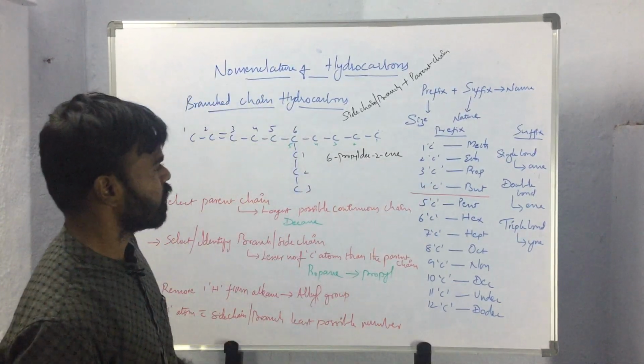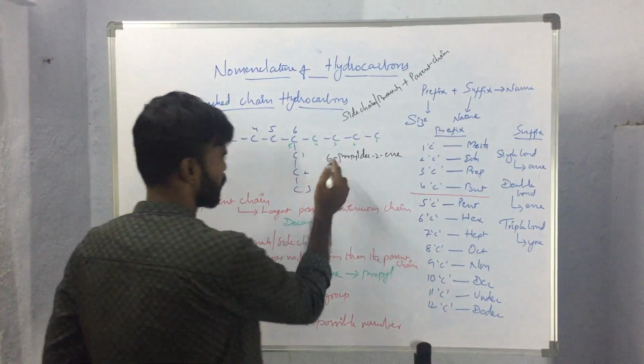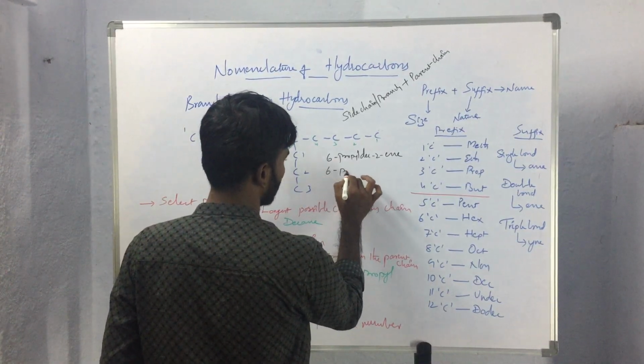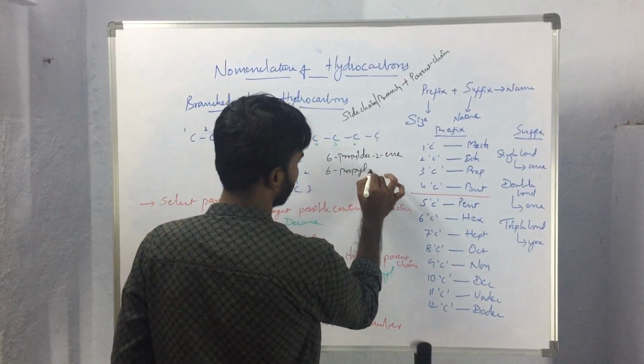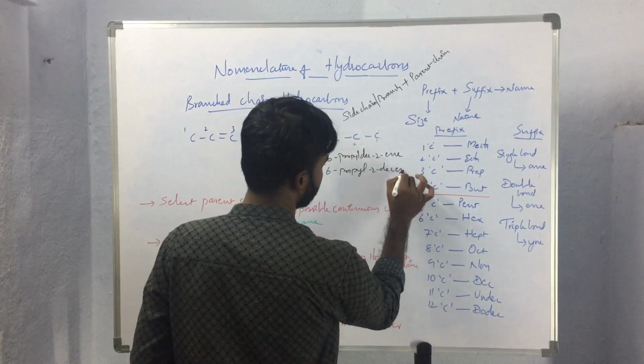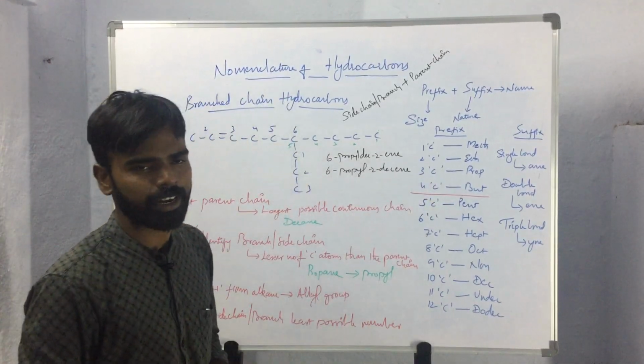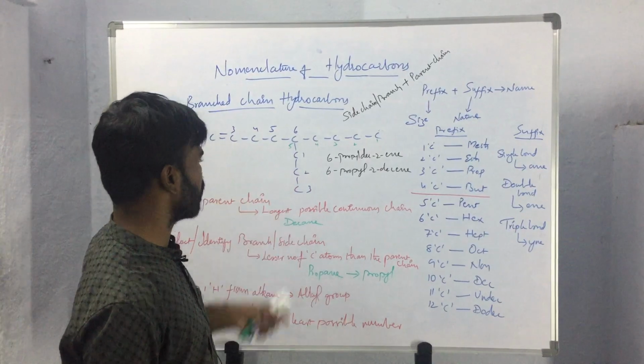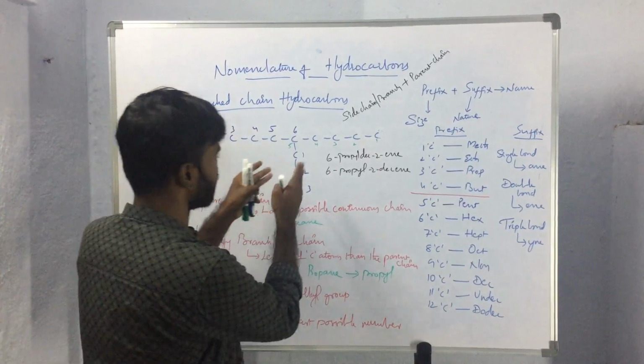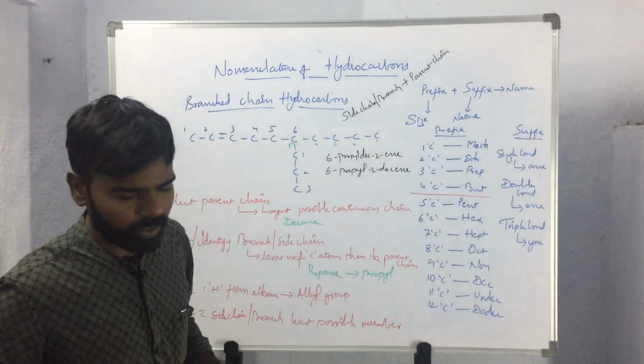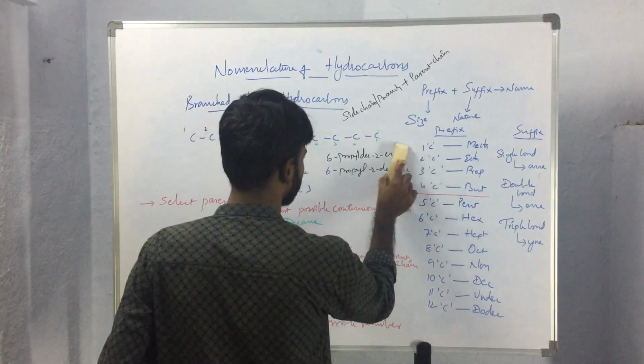So like this, we will be giving the name to the compound, or else we can also write 6-propyl 2-decene. So like this, we will be giving the name to the compound which is having both unsaturation and side chain, or we can say branch.